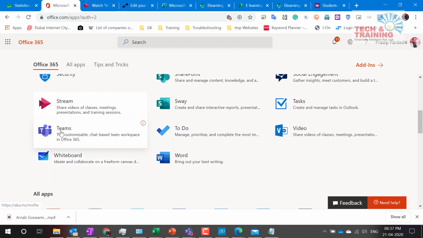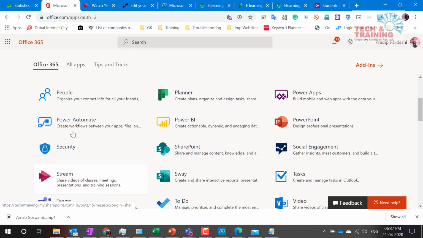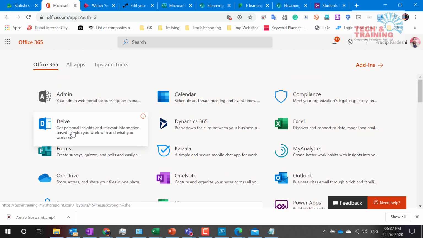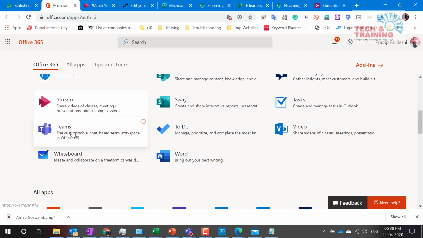And let me tell you, at the end, Microsoft Teams is the key integrator of all these applications that you can use easily. So friends, at this point, I would like to wrap up this training program and take up the questions. But let me tell you that with all these applications, try using one application at a time, learn it, and then go to the next application. There are a lot of things that can be done.